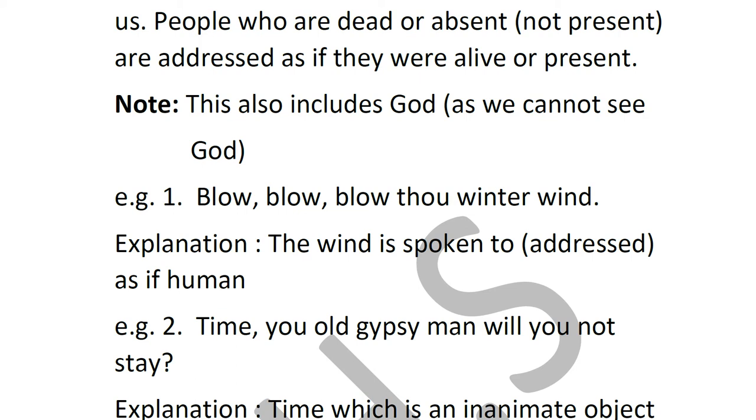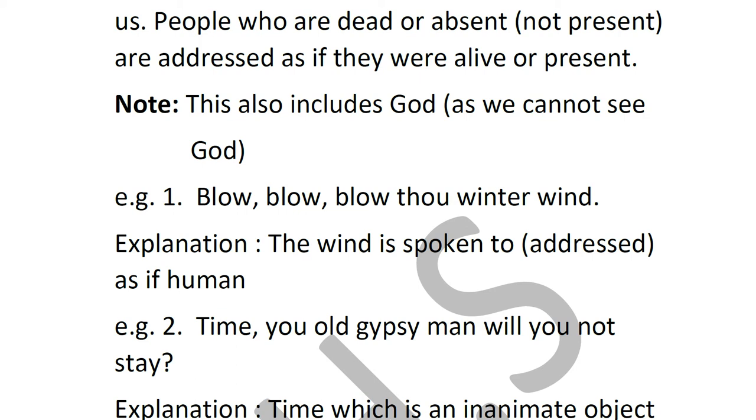So here, this could also be a metaphor, because you're calling time a gypsy. Comparison between two things, the indirect comparison. Now let's talk about apostrophe. So here they're talking to time as if he can listen to you and hear you, and as if these are the human qualities that he had.